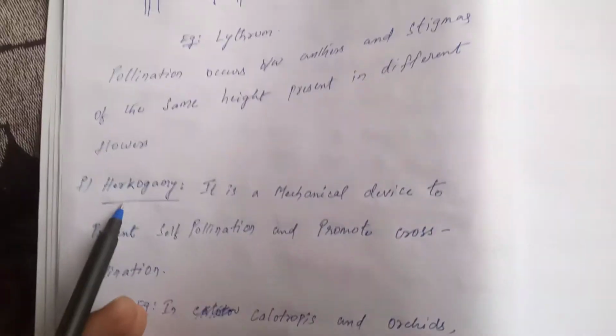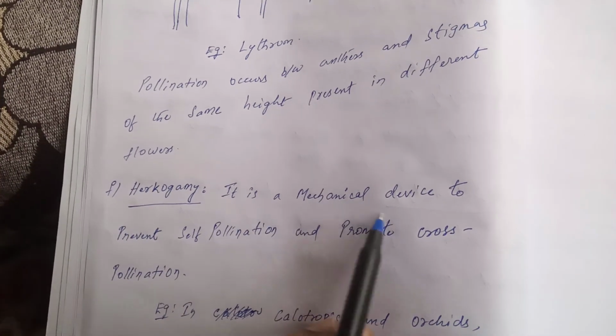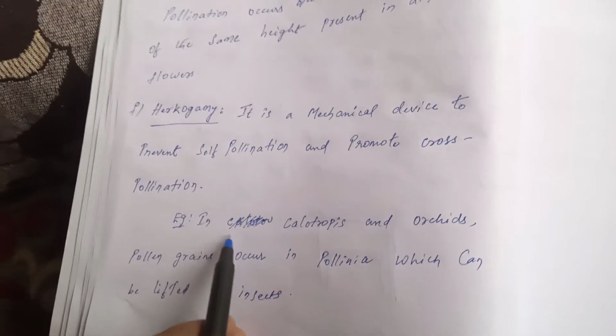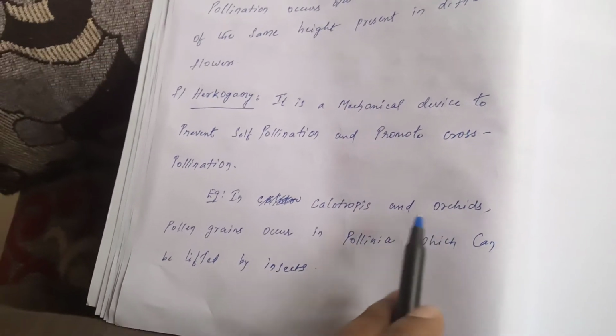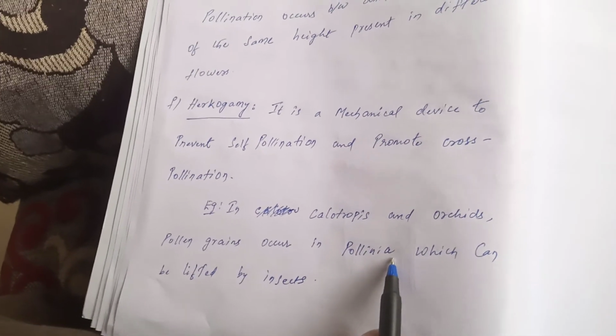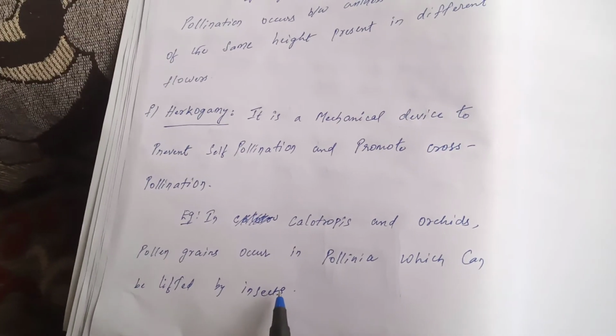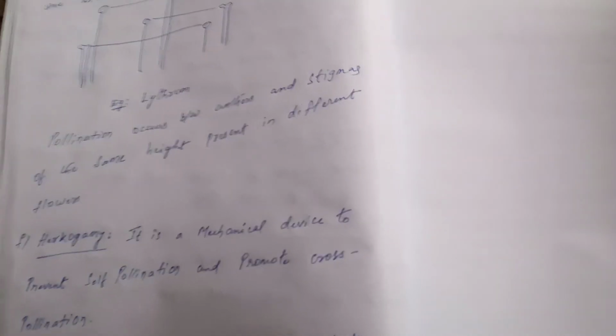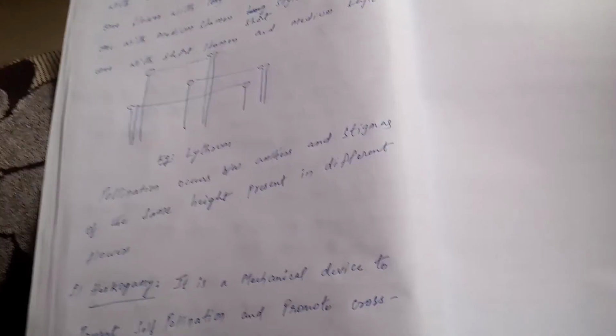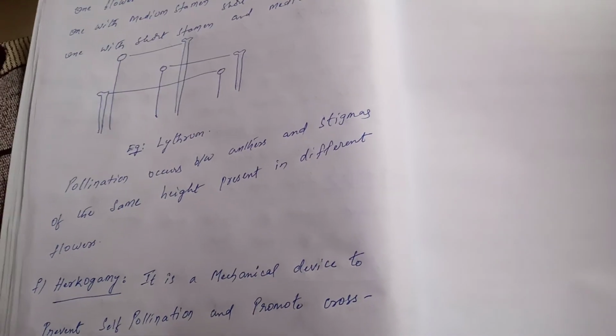And the last device is called herkogamy. It is a mechanical device to prevent self-pollination and promote cross-pollination. Example, in calotropis and orchids, pollen grains occur in pollinia, which can be lifted only by insects. So these are the various devices to promote cross-pollination and prevent self-pollination.